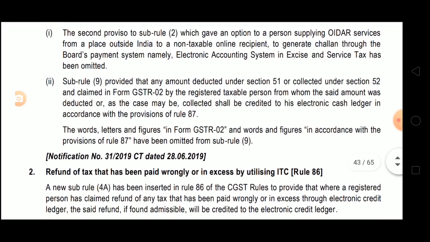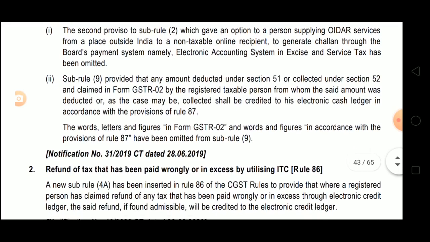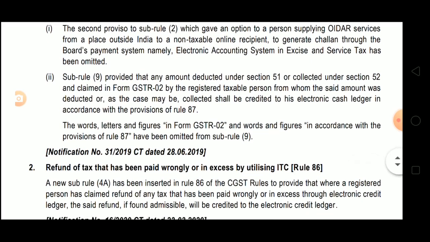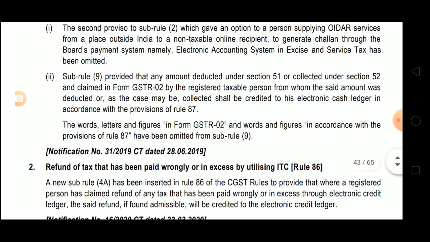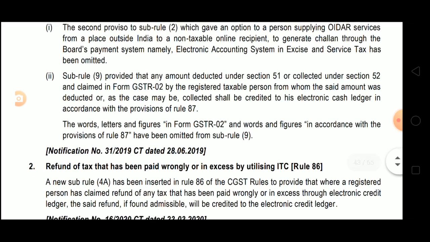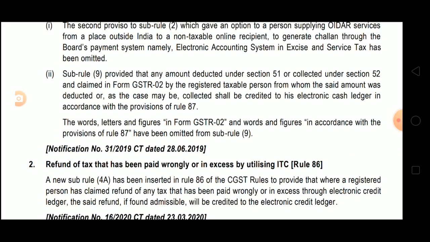Now next one is subrule 9, provided that any amount deducted under section 51, that is TDS, or collected under section 52 and claimed in form GSTR 2 by the registered taxable person from whom the said amount was deducted, or as the case may be collected, shall be credited to his electronic cash ledger in accordance with the provisions of rule 87. Now one small amendment is there, that we just have to omit the words in form GSTR 2 and in accordance with provisions of rule 87, and then we have to read the subrule.